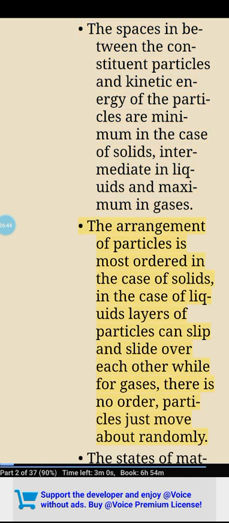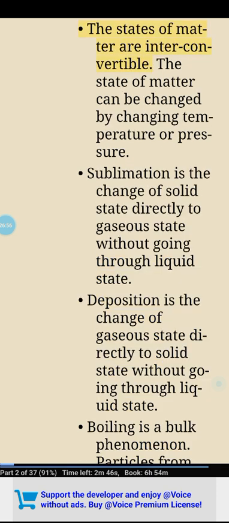The arrangement of particles is most ordered in the case of solids. In the case of liquids, layers of particles can slip and slide over each other, while for gases, there is no order, particles just move about randomly. The states of matter are interconvertible. The state of matter can be changed by changing temperature or pressure. Sublimation is the change of solid state directly to gaseous state without going through liquid state. Deposition is the change of gaseous state directly to solid state without going through liquid state.